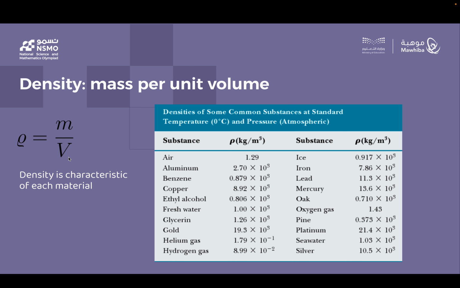Density is a property that is characteristic of each material, but it can change as a function of temperature and pressure. The table on the right shows the densities of some common substances at a temperature of 0 degrees Celsius and under normal atmospheric pressure. You can see that there are orders of magnitude differences between the densities of gases, liquids, and solids. Gases, such as hydrogen or air, have very low densities. Liquids, such as water, have higher densities, and solids, such as iron, have even larger densities.